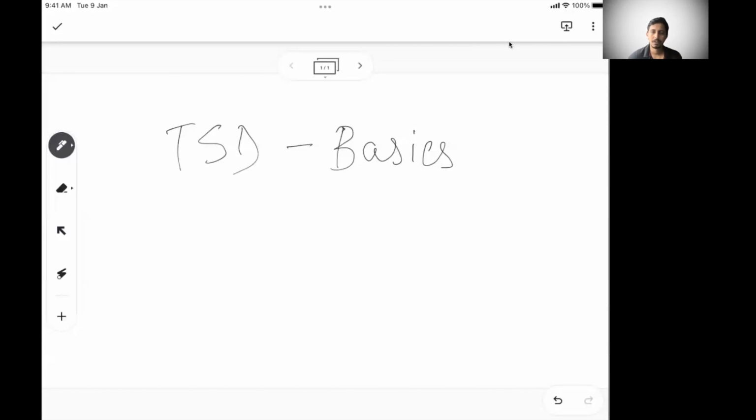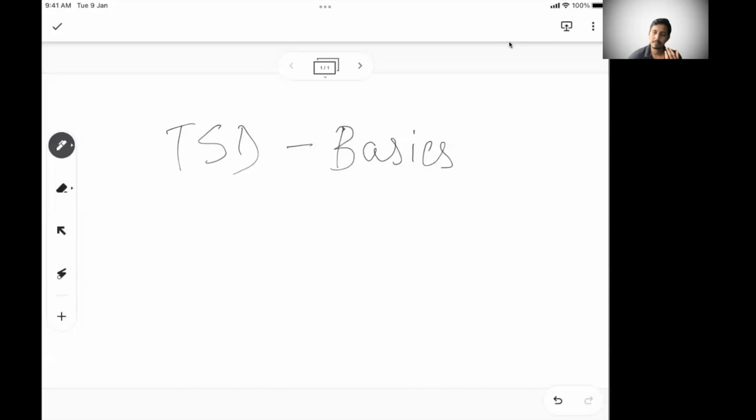The next session on time, speed, distance will cover the fundamental problems from time, speed, distance, where we apply some of the basics that we learn to solve a few of the problems. And the third session on time, speed, distance will cover advanced level problems, or level 2, level 3 type of problems. So that's how we cover most of the topics, like we did in time and work. We did basics, then foundational level problems, and then the advanced level problems. So in each topic, we spend 3 sessions to completely cover that topic.